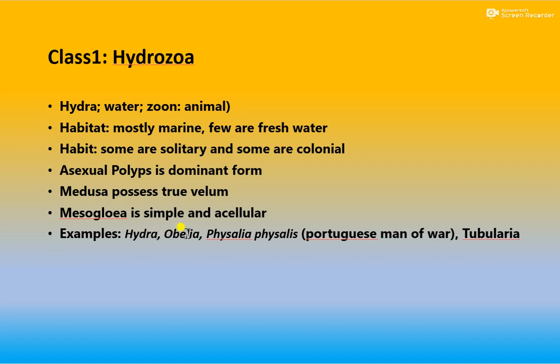Mesoglea is simple and acellular. Examples of Hydrozoa are Hydra, Obelia, Physalia, Physalis, which is also called the Portuguese man of war, and Tubularia.